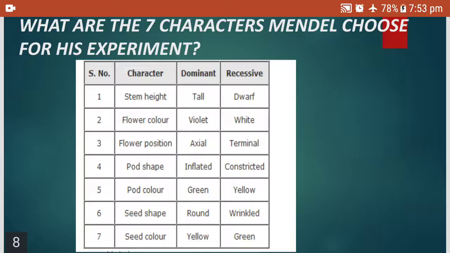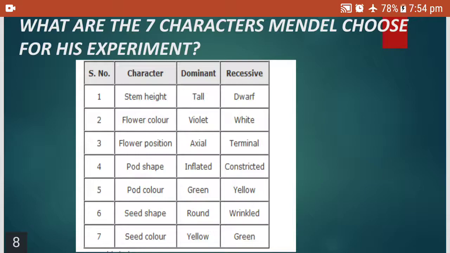The plant will become tall only. So dominant means the one which is expressed, which is first in the race, and the recessive is the next. It is a hidden character. When it is present in a very big quantity, only then will it get expressed, recessive. So he selected stem height, tall as dominant and dwarf as recessive. Dwarf means short. Flower color, violet as dominant and white as recessive.